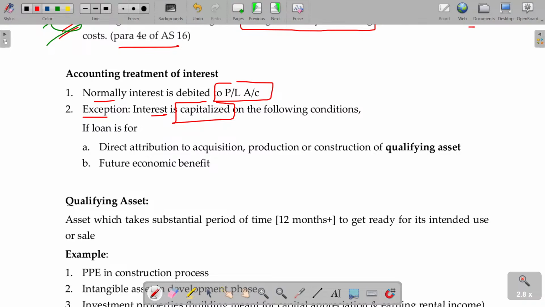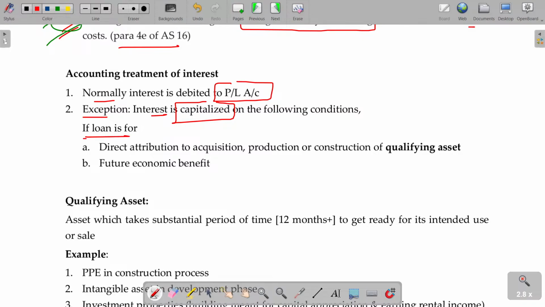Once the asset is ready to use, thereafter any interest payable can be debited to the P&L account because the asset is now generating the revenue. The revenue generated by the asset is transferred to the credit side of the P&L account, and borrowings related to the particular asset are now debited to the P&L. So that's all. The same logic you might have studied in your direct taxation chapter also.